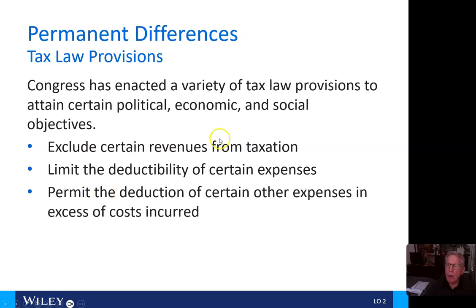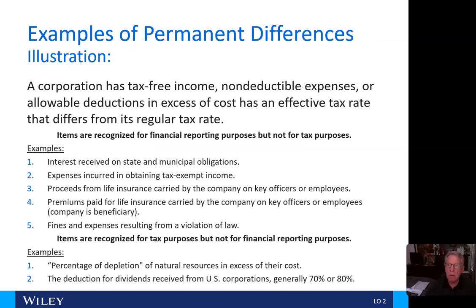So Congress has enacted a variety of tax laws and provisions to attain certain political, economic, and social objectives. They, 1, exclude certain revenues from taxation. 2, they limit the deductibility of certain expenses. And 3, they permit the deduction of certain other expenses in excess of the costs incurred.